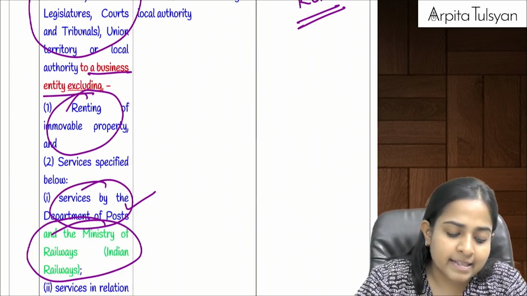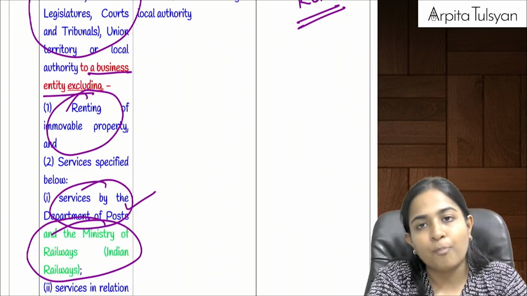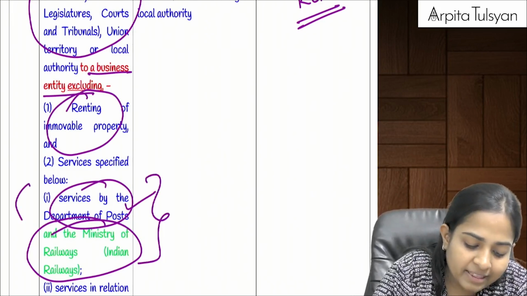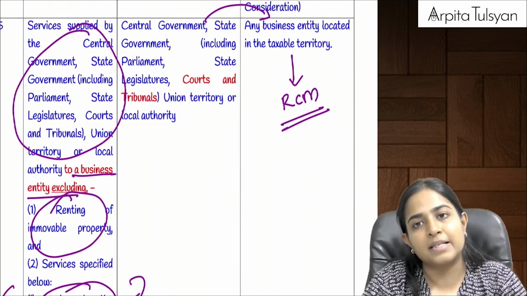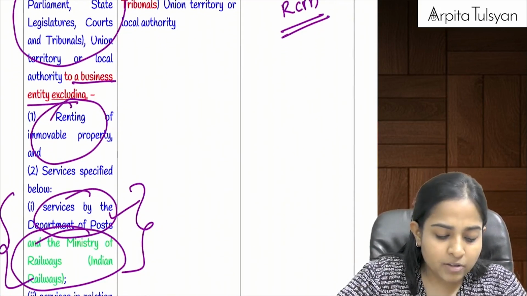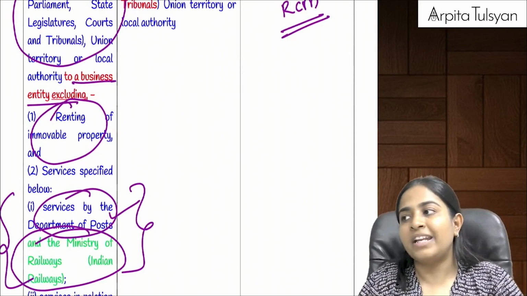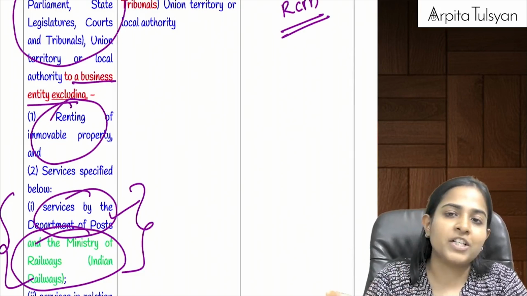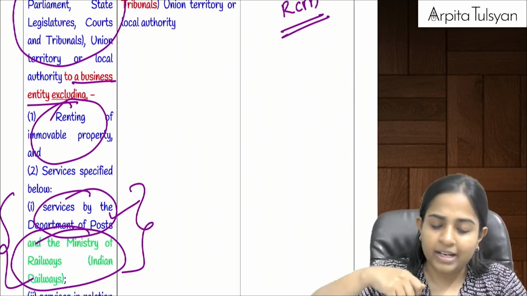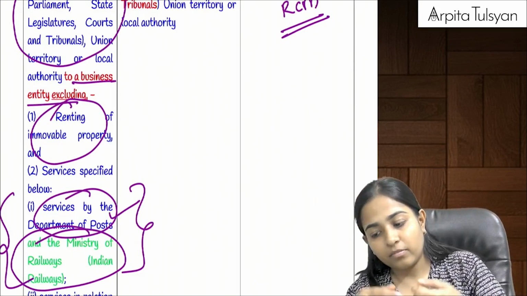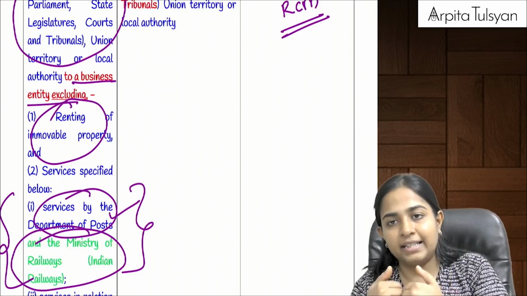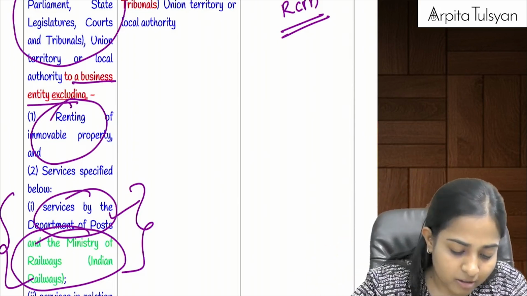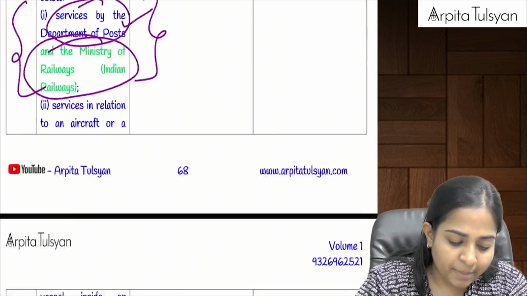Okay, we had discussed this, that whenever the services are provided by Department of Post, Ministry of Railway, can we say they come under central government only? So when these 2 persons are providing any service to a business entity, then forward charge is applicable. Okay, so the purpose of this amendment was whenever the Ministry of Railway is providing any such services to the business entity, etc., then in such case forward charge will be applicable, and when we give this particular service, we will collect the tax from the other person, pay it to the GST department, and the other person will be able to take the credit of the same. Right? That is one place where the amendment came.